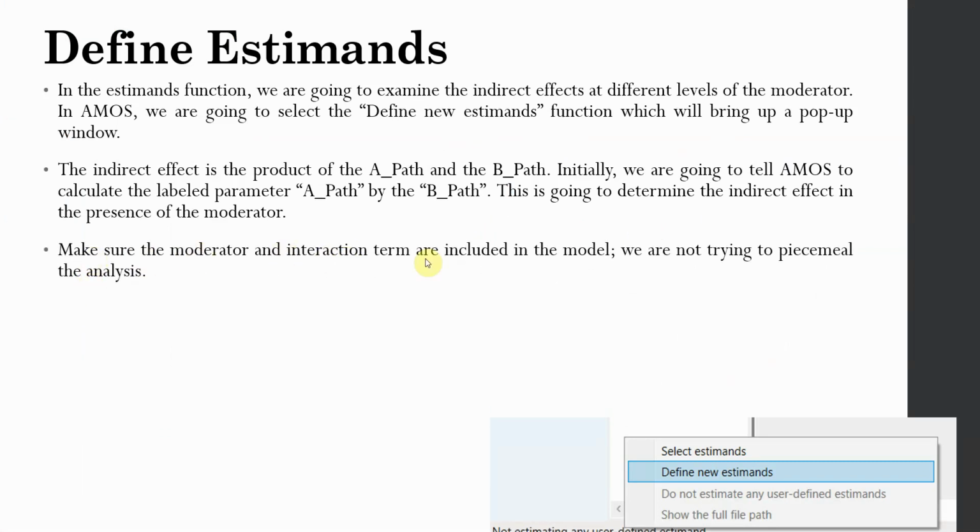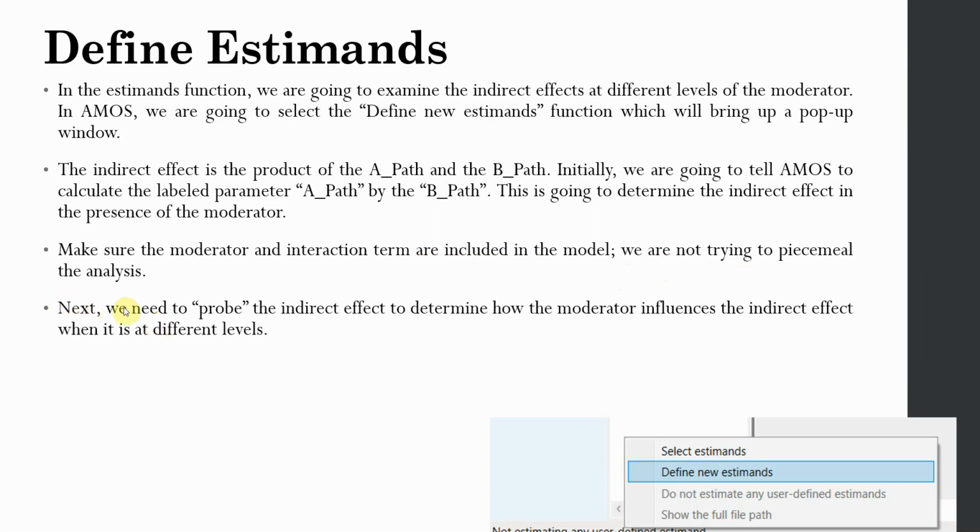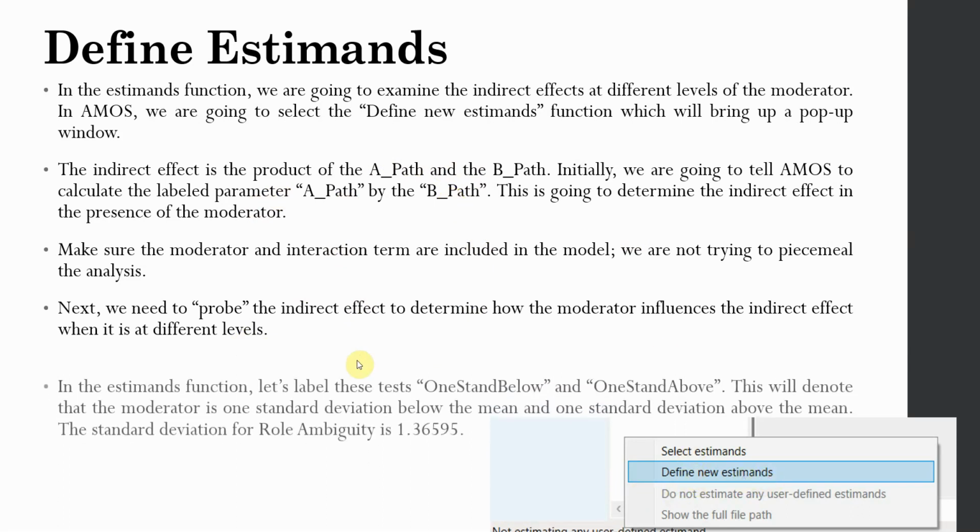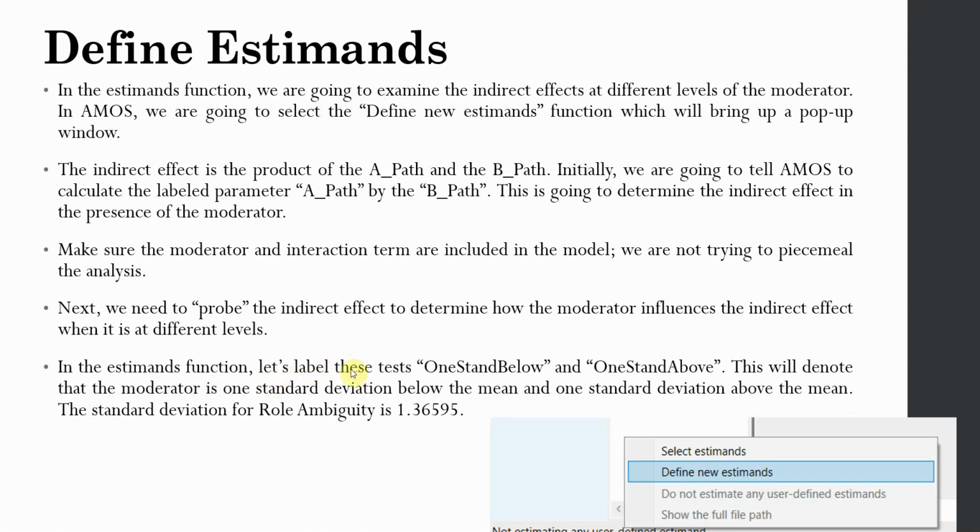Make sure the moderator and the interaction term are included in the model. Next, we need to probe the indirect effect, that is whether the moderator influences the indirect effect at different levels. That is whether the indirect effect changes at higher level of the moderator or at lower level of the moderator. And all of this will require a certain formula that is defined using these estimates. Now in the estimates function, let's label these one stand below and one stand above.